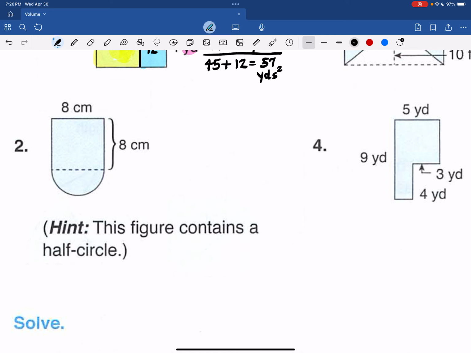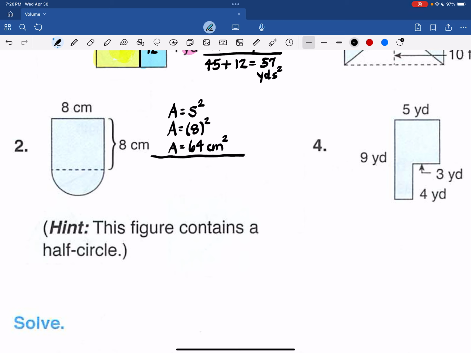All right, number 2. I have a square and half of a circle. So for the square, I'm going to use area is length times width, or actually I'm going to use side to the second power. And so we have 8 to the second power, or 8 times 8. That's the same as length times width. And that's 64 square centimeters.